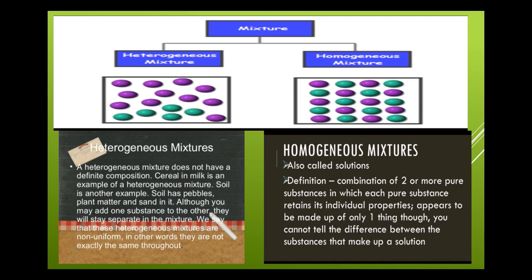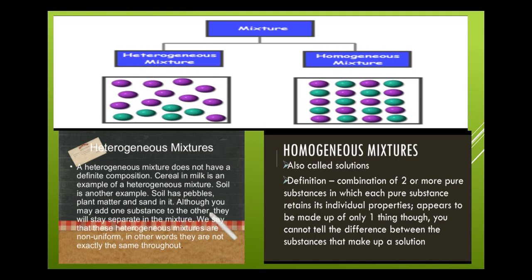Soil is another example, because soil has pebbles, plant matter and sand in it. Although you may add one substance to another, they will stay separate in the mixture. We say that heterogeneous mixtures are non-uniform; in other words, they are not exactly the same throughout.